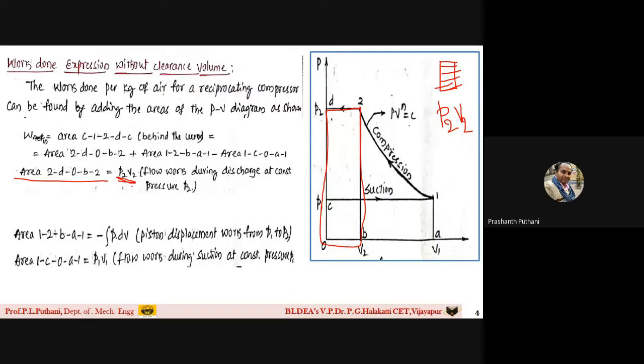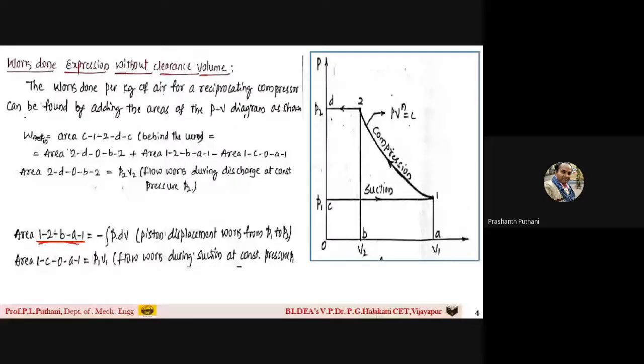So now this is over. The next thing is the area under the curve 1 to B-A-1. For this area under the curve 1 to B-A-1, please observe, for this particular process, students, there is nothing but your displacement work, and here it is a compression process.